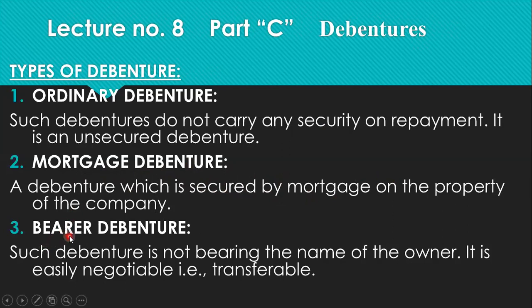Third is the bearer debenture. Such a debenture does not bear the name of the owner. As you have also noticed, on a check in a checkbook, it is written "order or bearer."